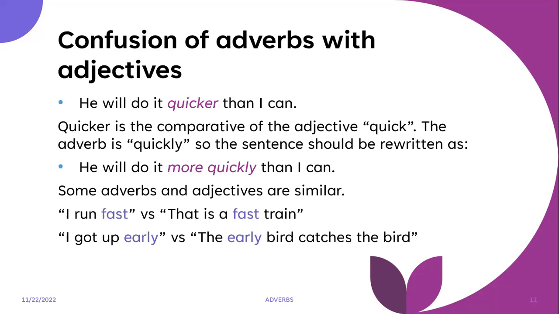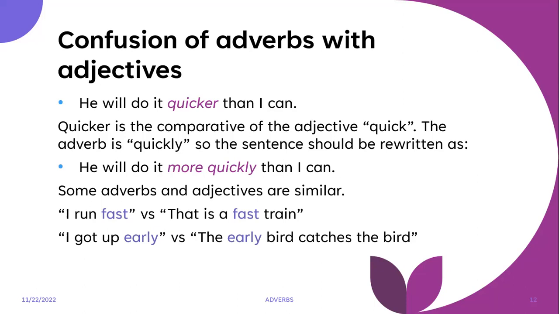So I move on to confusion of adverbs with adjectives. He will do it quicker than I can. In this sentence, we know that quicker is the comparative of the adjective quick. The adverb is quickly, so the sentence should be rewritten as he will do it more quickly than I can. Adverbs also have comparative and superlative forms because, as said before, they can also be used in comparison. So more quickly, most quickly.